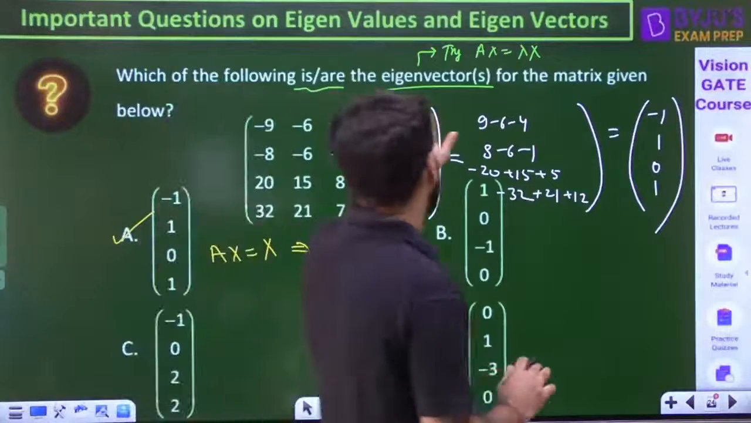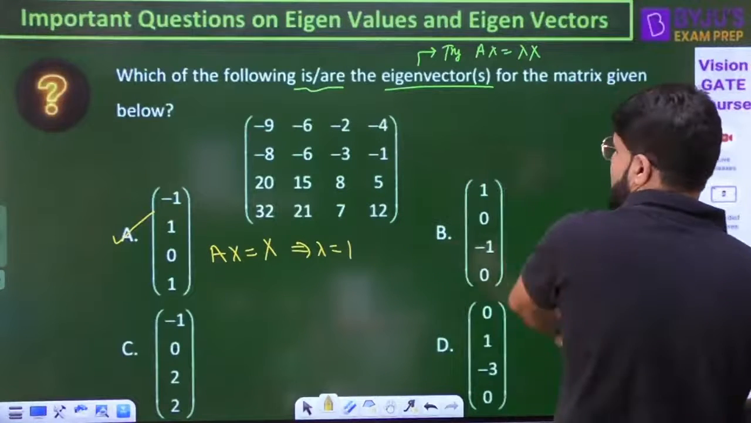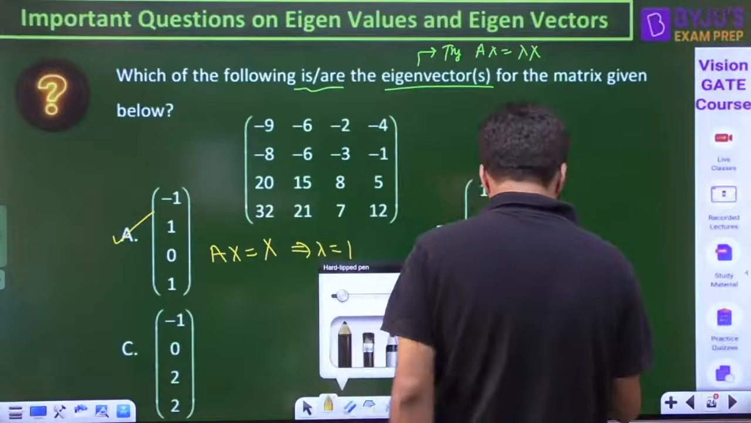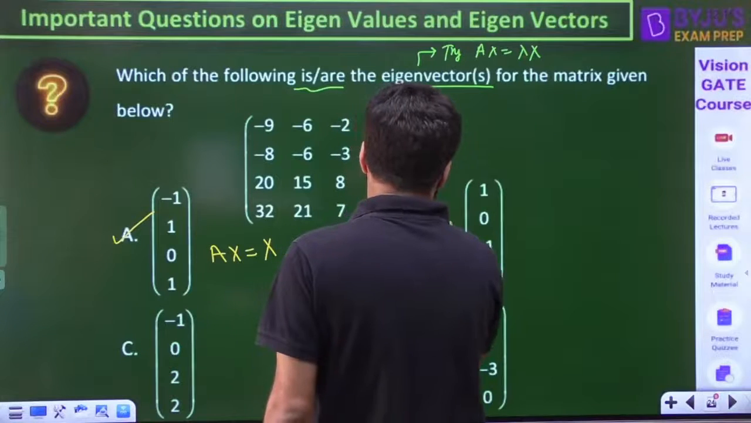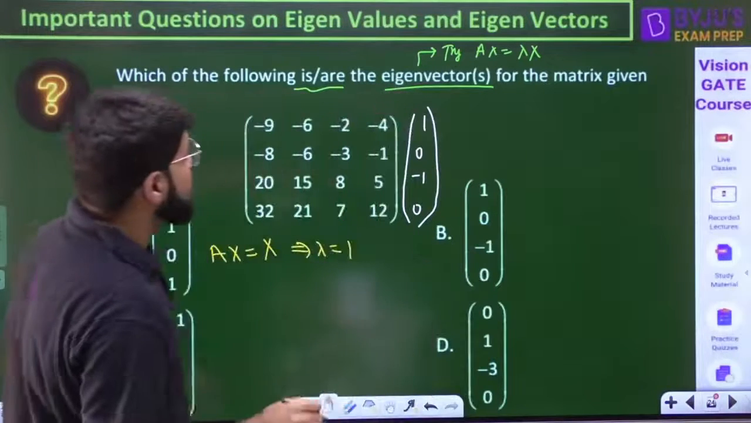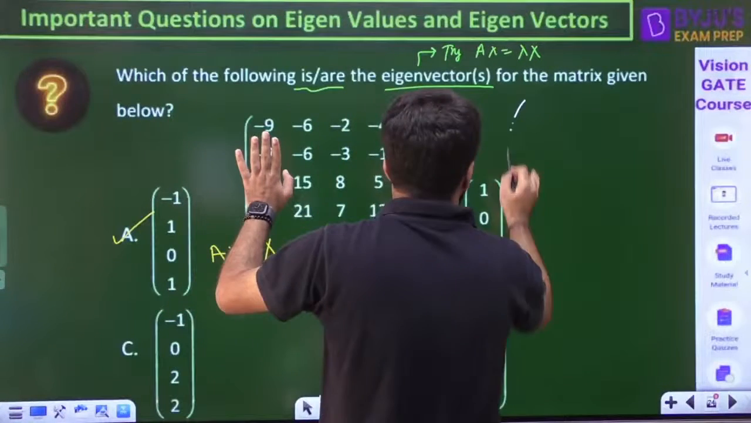Done? Now I will try the next one. Here only, guys, so I am erasing it. Okay, parallelly. So next is what? 1, 0, minus 1, 0, simply suggesting that it is the first row and then minus the third.